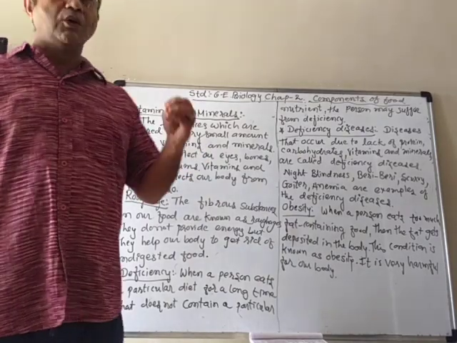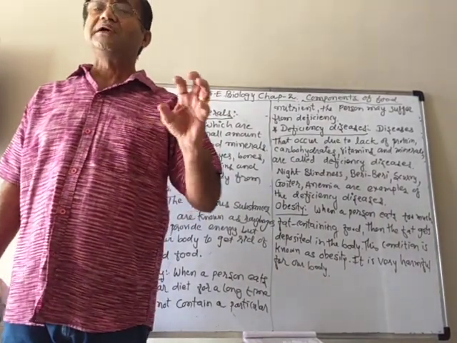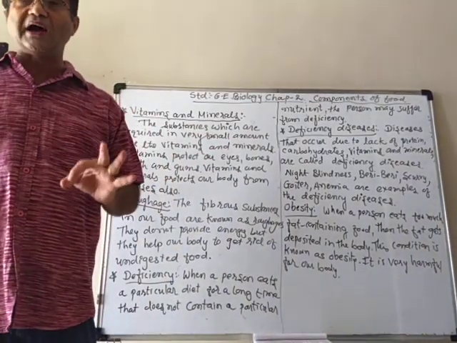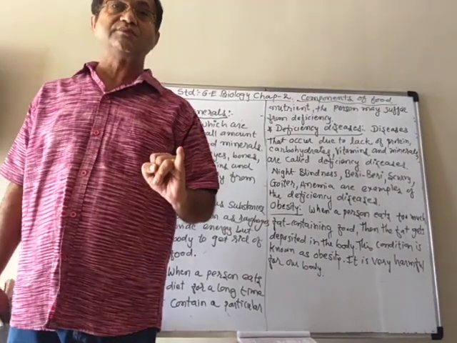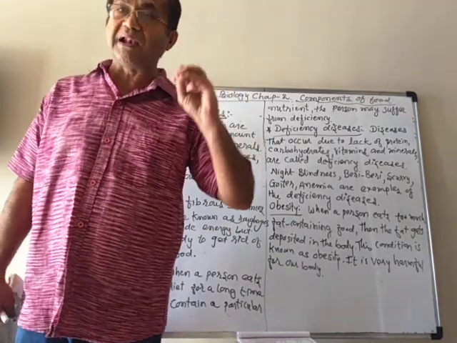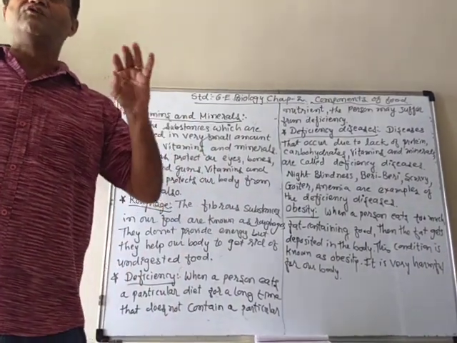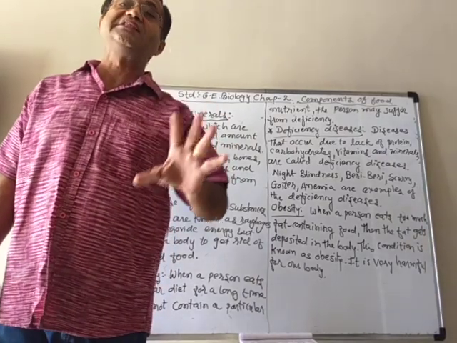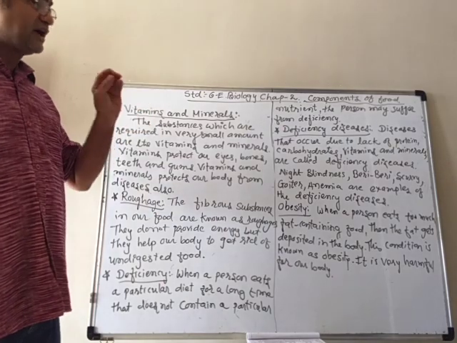Generally most of the vitamins and minerals are obtained from leafy vegetables, green vegetables and fruits. Those are the main sources of different vitamins and minerals. So in our daily diet, in our balanced diet, we must regularly eat vegetables and fruits, so that we can stay healthy in all situations.